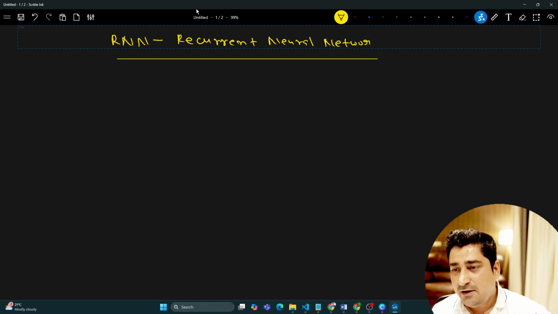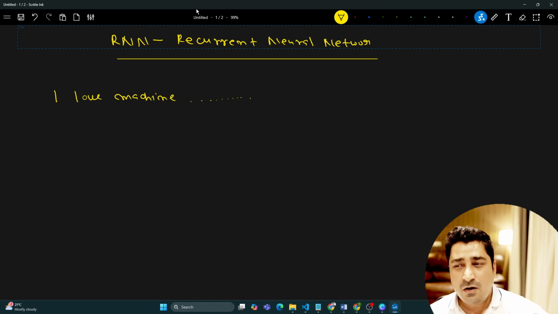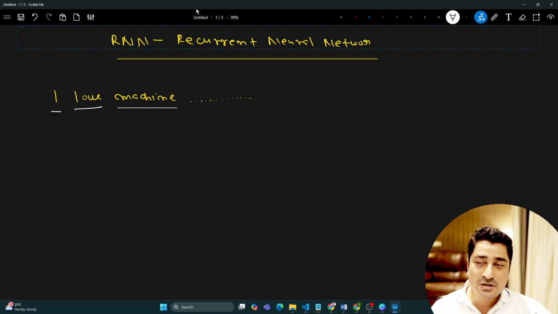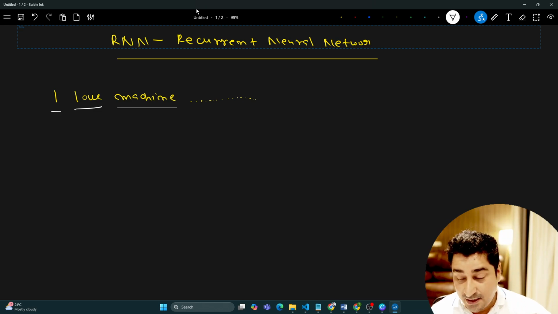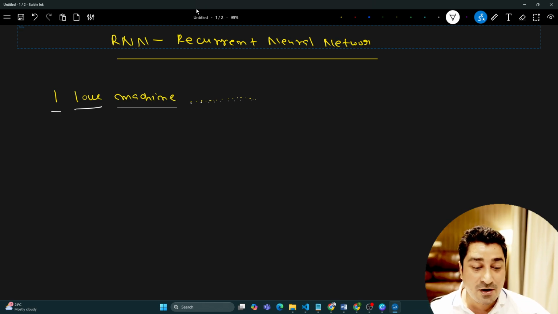For example, if I write a line like "I love machine" and then dash, dash, dash, I have to do a fill in the blanks. Maybe my network is supposed to predict what the next word is going to be. Whenever my network predicts the next word, obviously it is supposed to consider the previous input. Unless it considers the previous input, it will not be able to give my next output. And this is where the concept of this neural network comes into the picture.